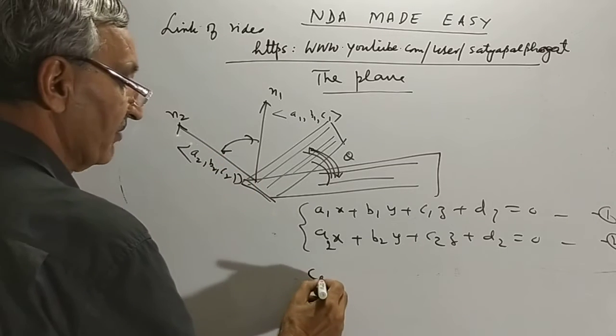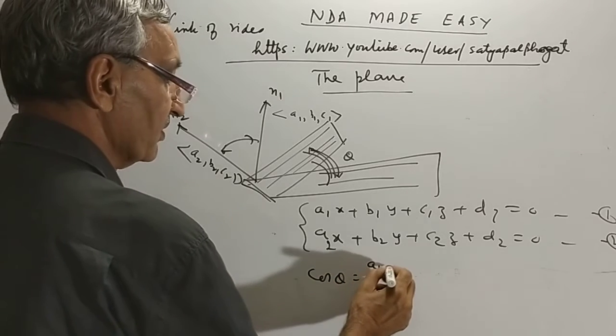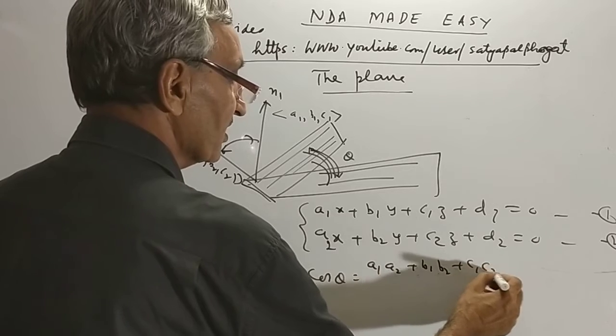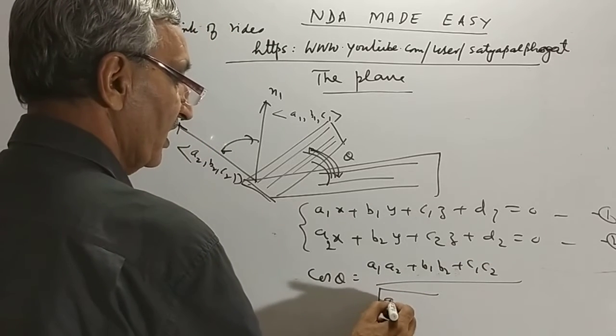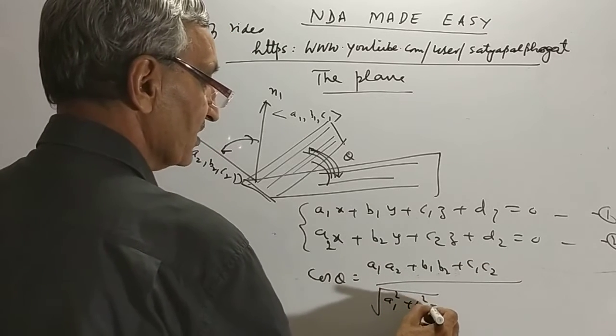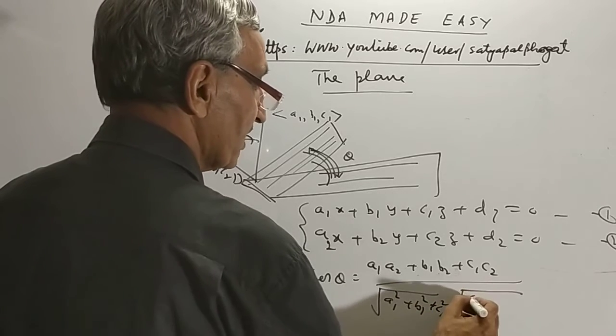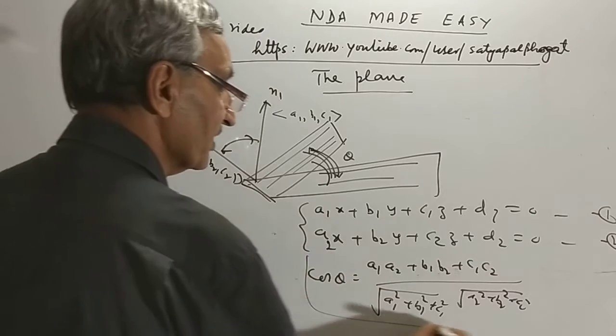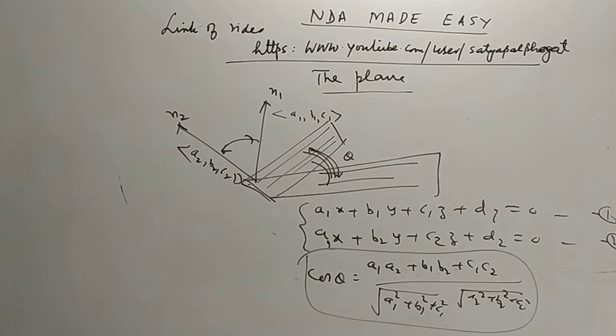The angle between them is cos theta equals (a1a2 plus b1b2 plus c1c2) divided by the square root of (a1 squared plus b1 squared plus c1 squared) times the square root of (a2 squared plus b2 squared plus c2 squared). The angle between two planes is nothing but the angle between their normals; the normals determine the angle.